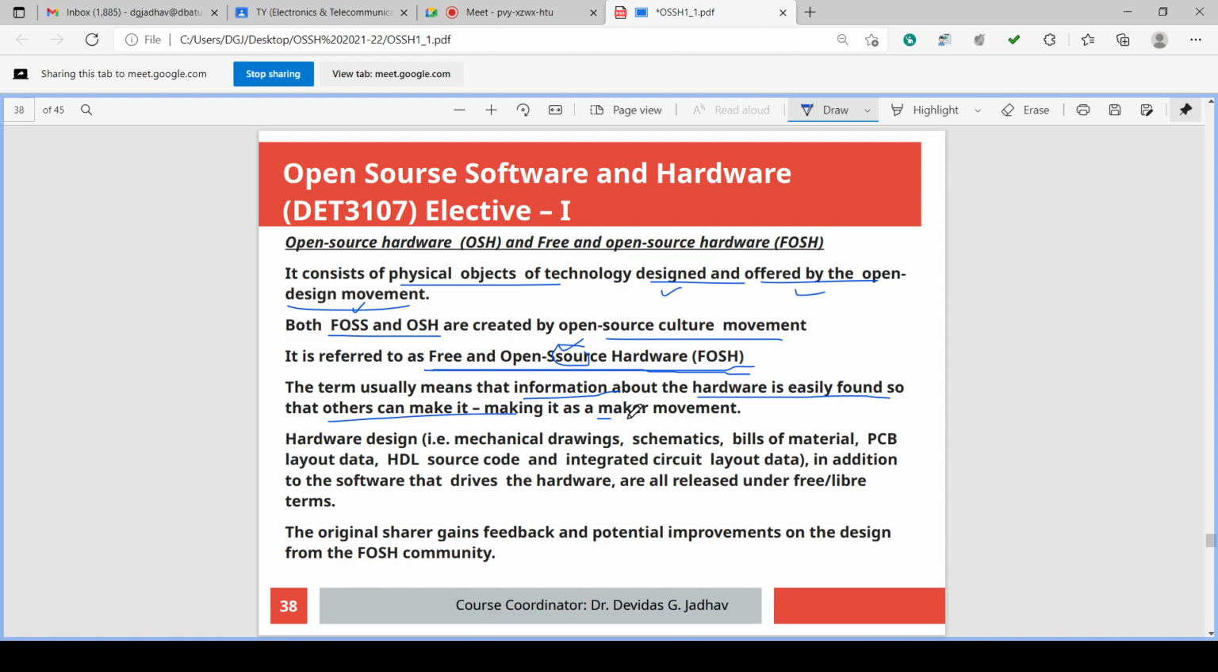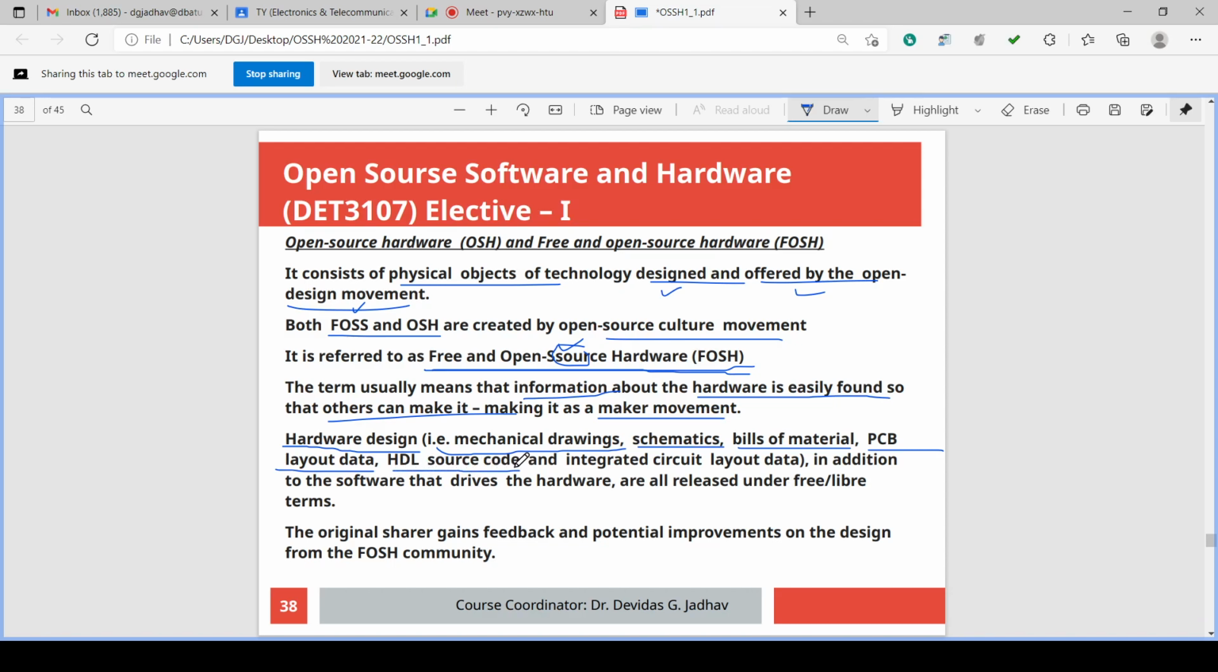As a maker movement. So this is the free hardware movement. So hardware design, for example, mechanical drawing or schematic or bills of material or PCB layout in case of electronic PCB layout data, or in case of electronics, HDL source code.